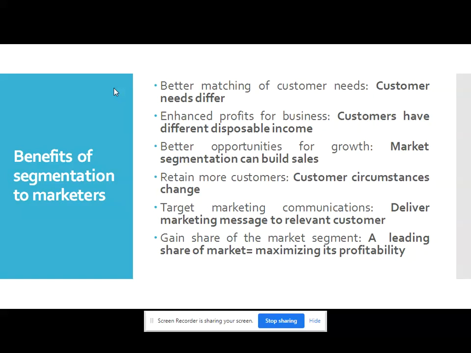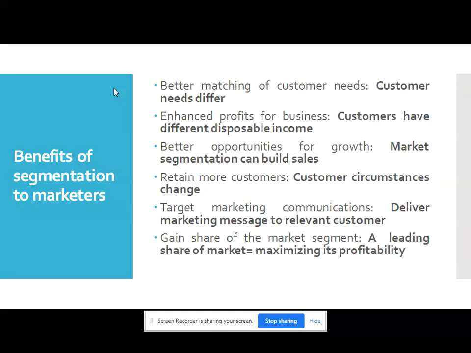Then the fourth need is to retain more customers. We are not only focusing on buying once, but we want the customers to be loyal to the company and buy frequently. So for that it is necessary to retain existing customers. Because of competition, our customers should not go to our competitors' brands and should not purchase products and services from our competitors.